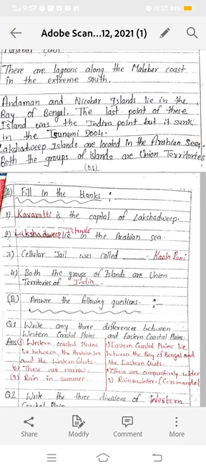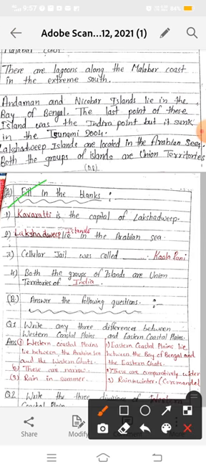See, fill in the blanks. First, Kavaratti is the capital of Lakshadweep. So what is our answer? Kavaratti is the capital of Lakshadweep, which lies in the Arabian Sea in the western part of India. Now second, Lakshadweep Islands lie in the Arabian Sea. The second question, which I explained to you, is your second fill-up. Lakshadweep Islands lie in the Arabian Sea.